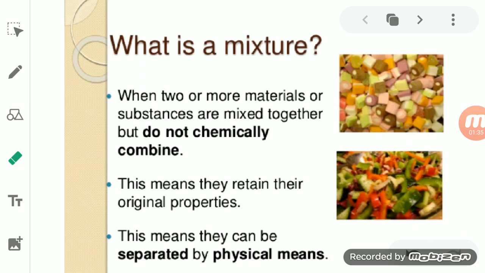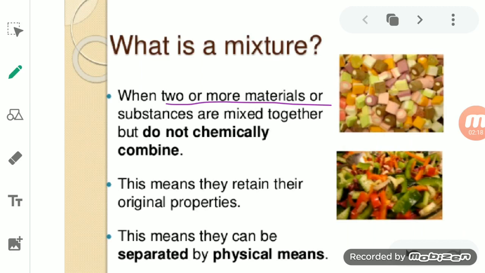Now today we will talk about the separation of a mixture. Before we start, we should recall that when we talked about a mixture, we learned that two or more materials or substances are mixed together randomly, without any fixed proportion by mass, and when they mix together there is no change in their chemical composition.